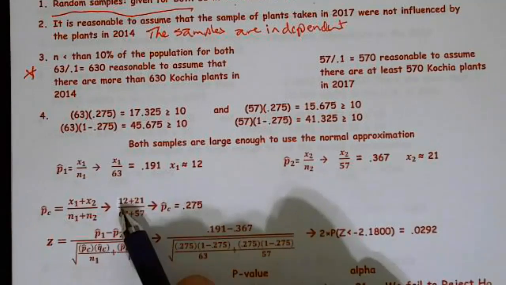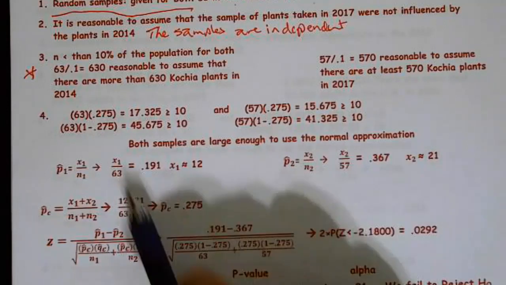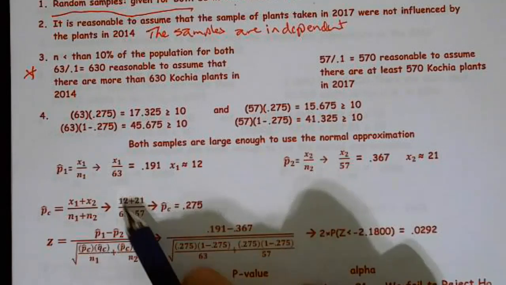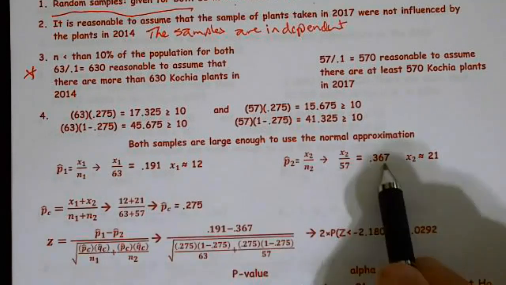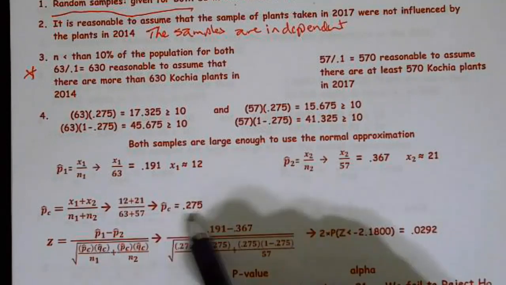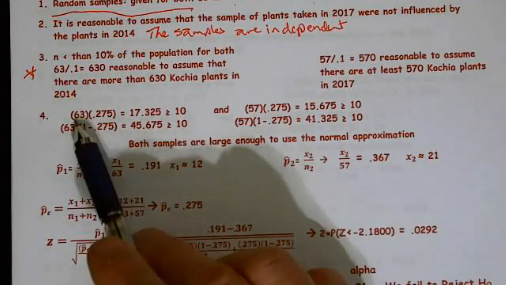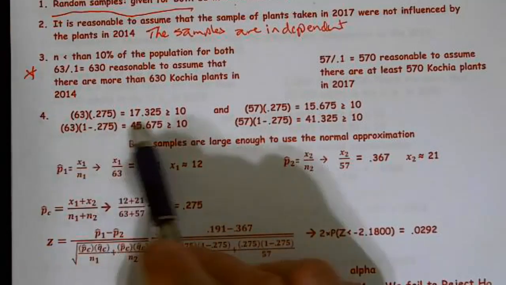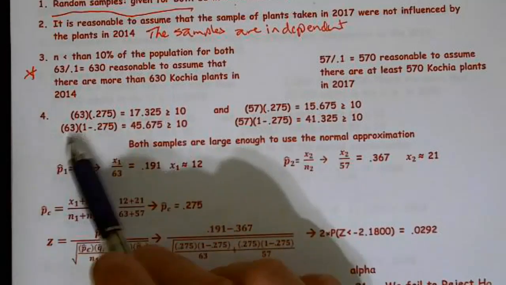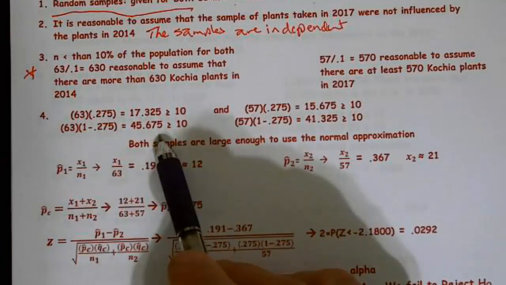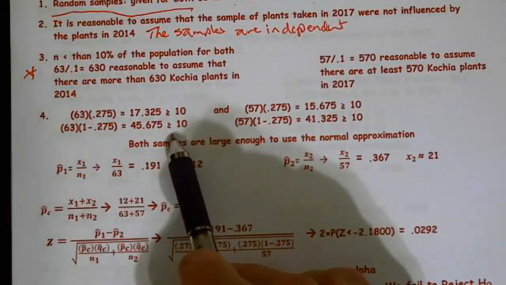And so there's my x1 and my n1. I plugged them in: my x1 over n1, so 12 over 63, and my x2 over my n2, so 21 over 57. And I solved, and I get 0.275. So my sample size times 0.275 gives this, which is greater than 10. And 63 times 1 minus that, there's my q hat, gives me almost 46, which is also greater than 10.